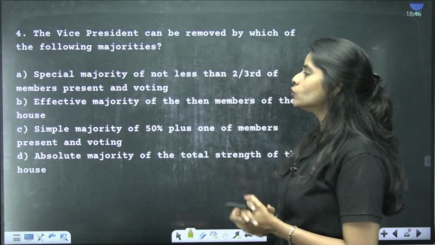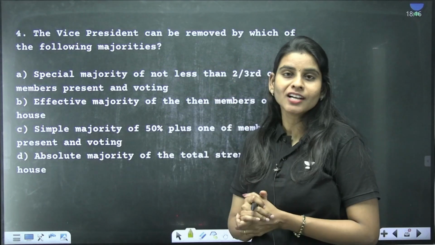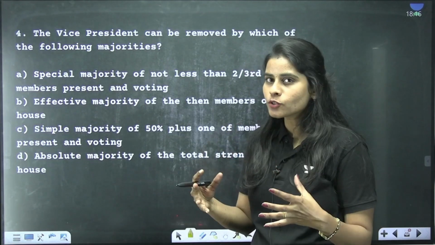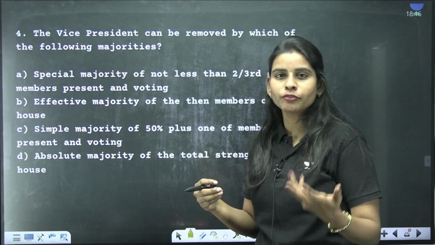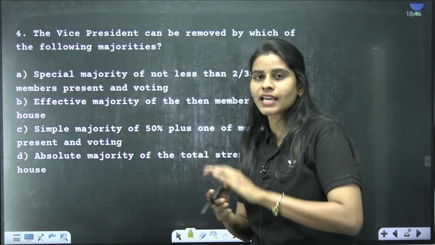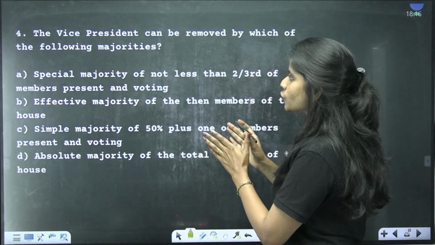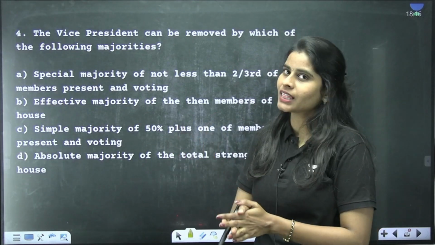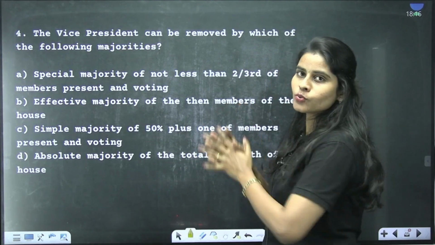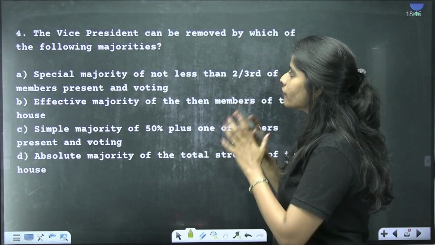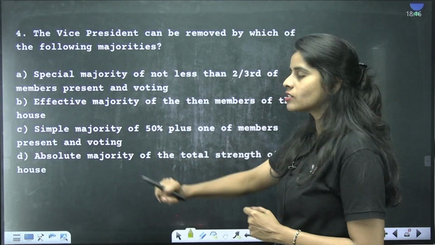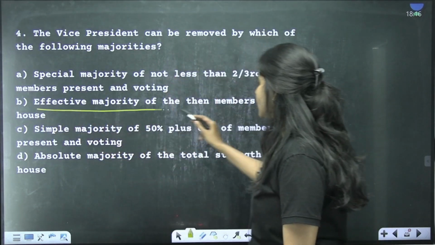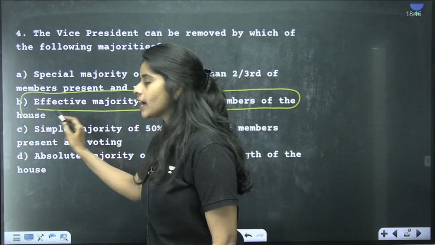The Vice President can be removed by which of the following majorities? So yesterday we had one video where I was discussing the different types of majorities, like simple majority, effective majority, etc., used for different applications. So this question is asked because we know that there has been so much chaos happening in the Rajya Sabha with respect to removal of the Vice President, right? So how can he be removed? Read all the options here. What is the correct answer? It is the effective majority of the members of the Rajya Sabha.